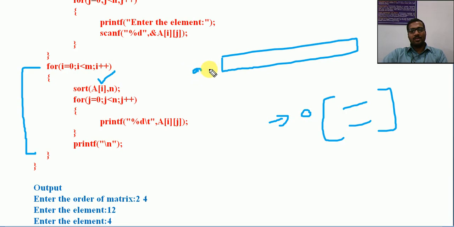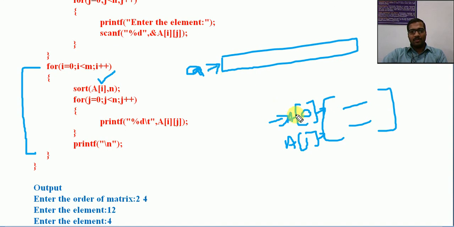Just specify the name. Now this is a two-dimensional array, and for getting that row I require one dimension, that is A of 0. A of 0 is the base address of this row. A of 1 is the base address of this row. Here we have only one dimension, so the array name itself will point to the base address.